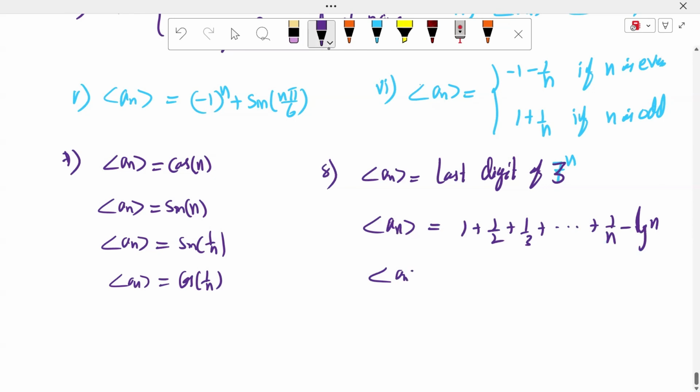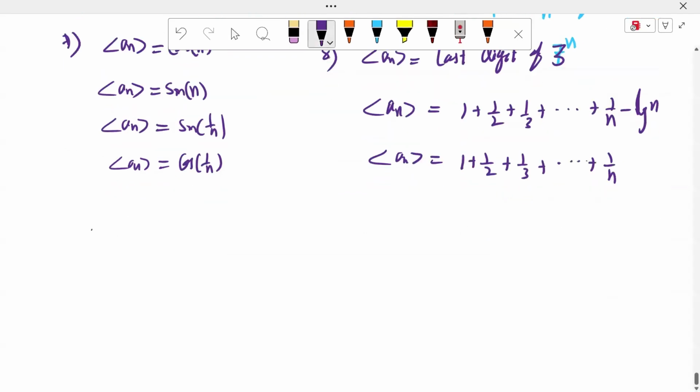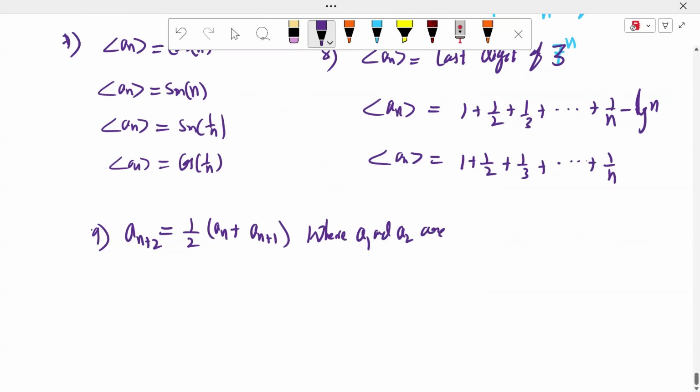The sequence a_n = 1 plus 1 by 2 plus 1 by 3 plus up to 1 by n, another example of a sequence. Ninth example: a_(n+2) = 1 by 2 into a_(n+1), where a1 and a2 are given, which is also a sequence.